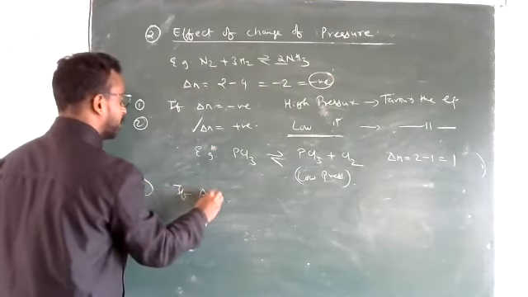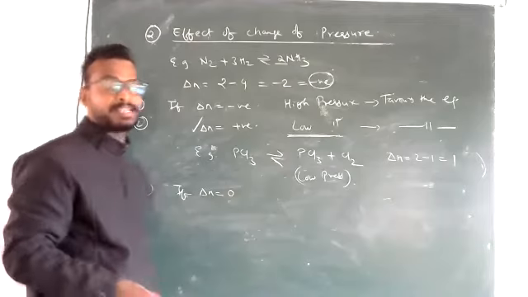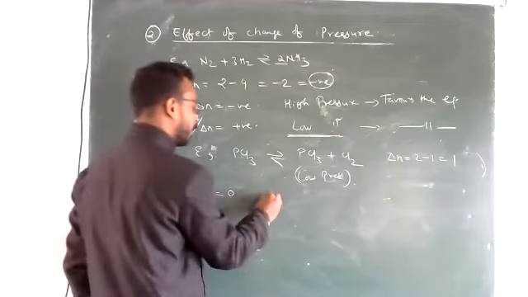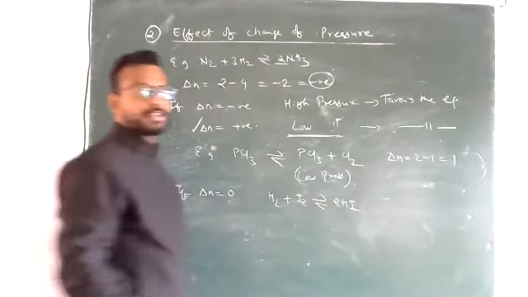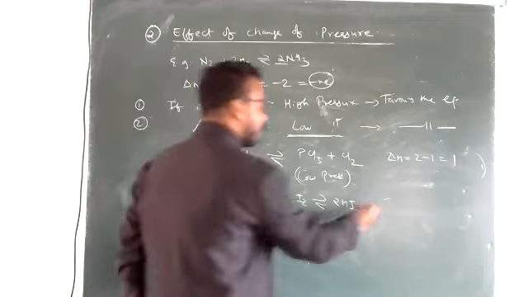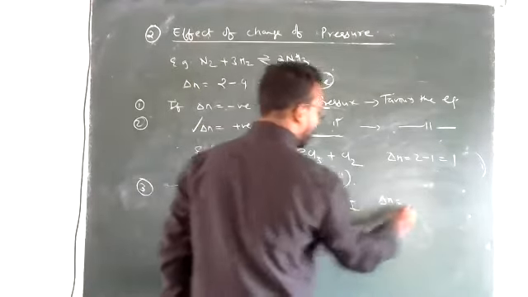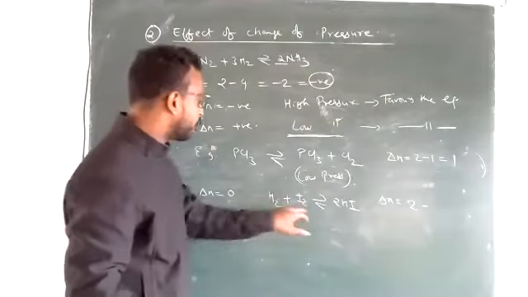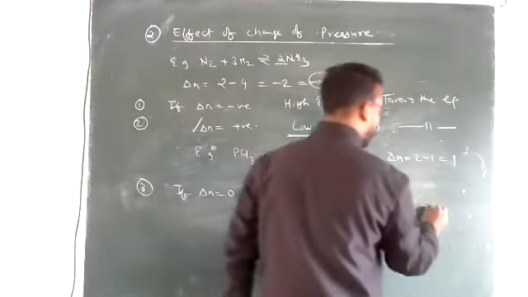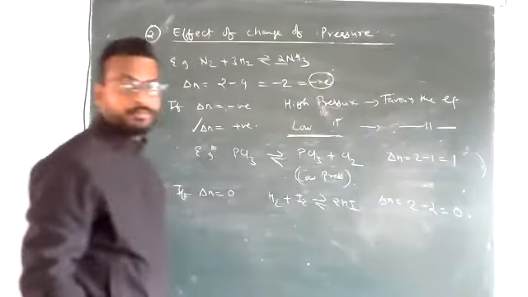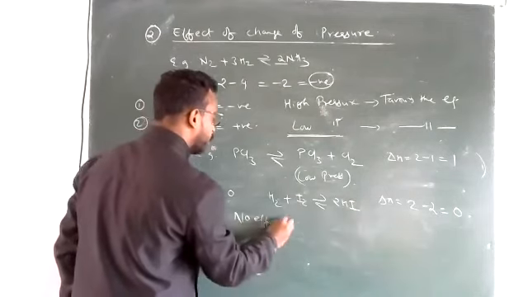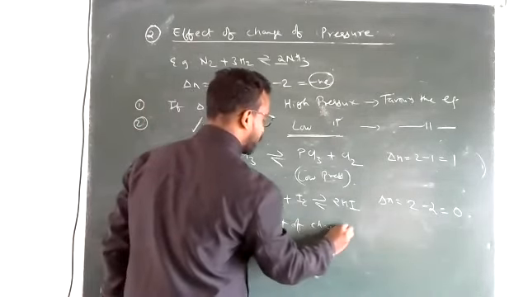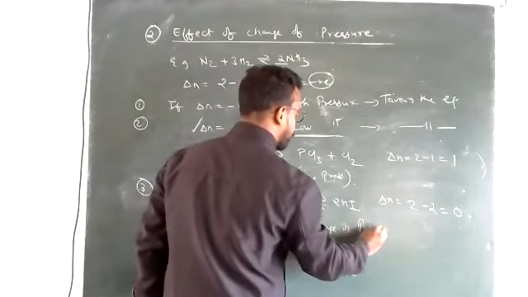If delta N becomes 0, neither positive nor negative. For example, H2 plus I2 that gives you 2HI. This is the reaction, okay? And you can see that delta N is equal to number of moles of products, 2, minus number of moles of reactants, 1 plus 1, 2. So delta N is equal to 0. So if delta N is equal to 0, then there is no effect of change in pressure. Even if I increase the pressure, it will have no effect on the equilibrium.